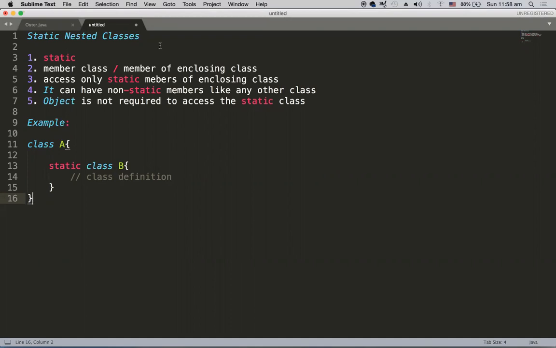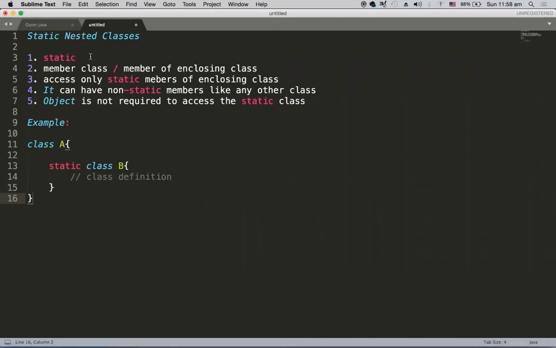Basically, those classes which are defined in another class are called nested classes, and they are of two types. One is non-static nested classes, which are also called inner classes. The other is static nested classes. So static nested classes are static in nature.